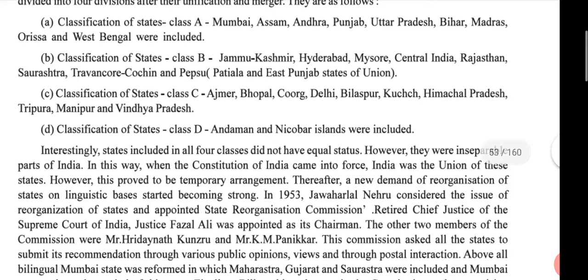Then Class C: Ajmer, Bhopal, Coorg, Delhi, Bilaspur, Kutch, Himachal Pradesh, Tripura, Manipur, and Vindhya Pradesh. And Class D: the Andaman and Nicobar Islands were included.